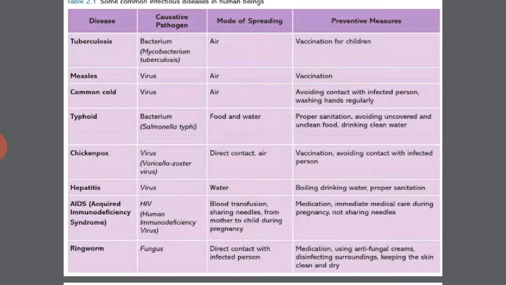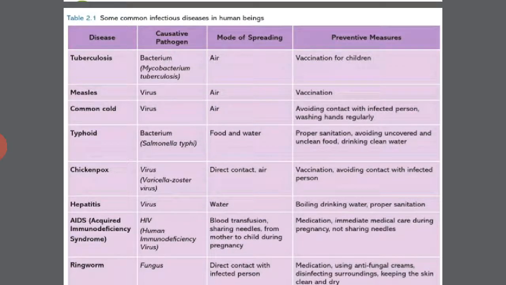So you can see some diseases that can be caused by microorganisms in human beings. Diseases are tuberculosis, measles, common cold, typhoid, chickenpox, hepatitis, AIDS, ringworm. Causative pathogens are bacterium, virus, HIV, fungus also. Mode of spreading: maximum will spread through air, food and water. It is typhoid. Direct contact, chickenpox, hepatitis through water. Blood transfusions, AIDS is also there. Sharing needles, from mother to child during pregnancy, direct contact with infected person.